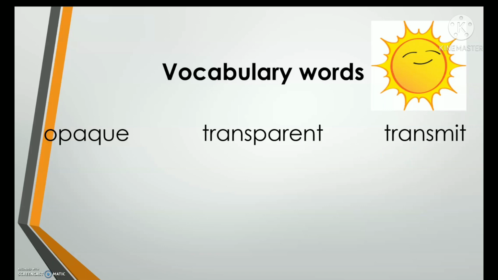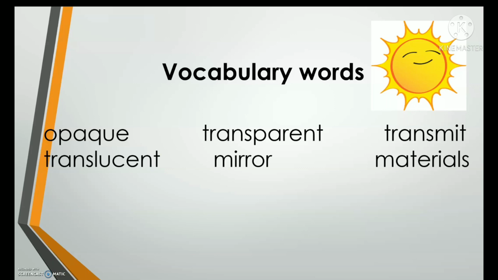Very good. Now listen again as I read the second set of words. Translucent, translucent. Mirror, mirror. Materials, materials. Now repeat after me. Translucent, mirror, materials.